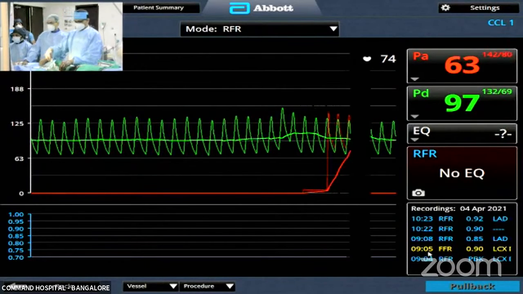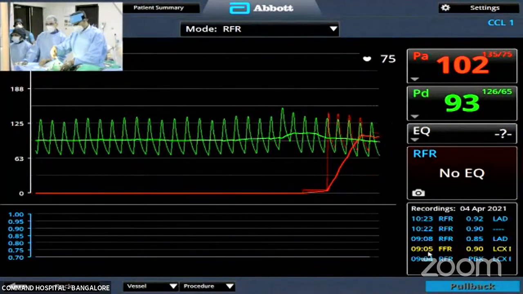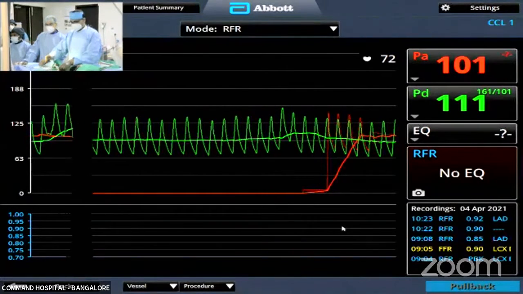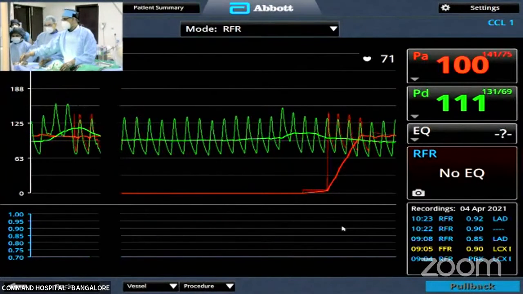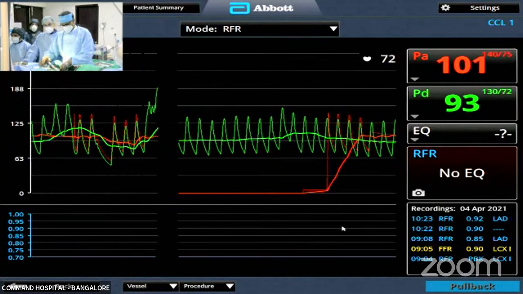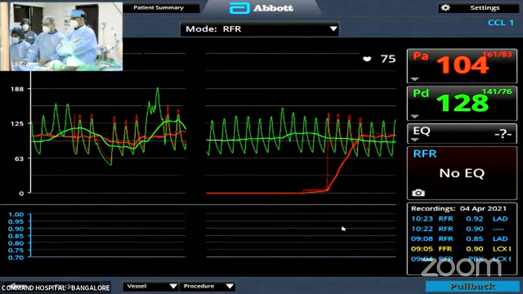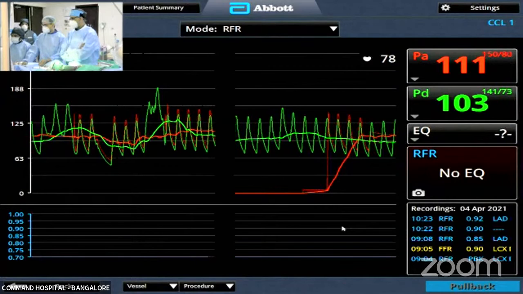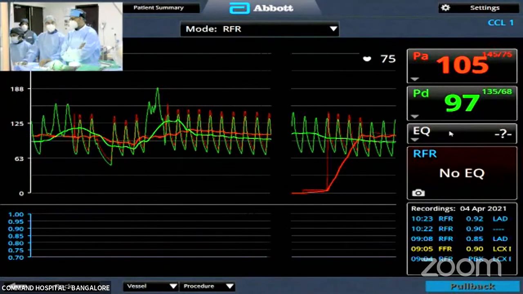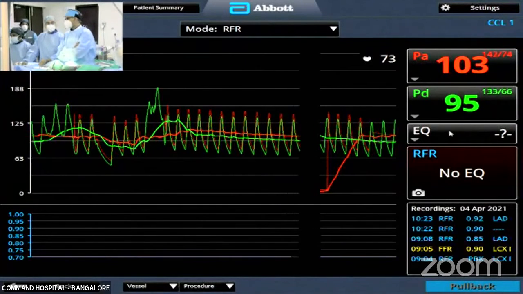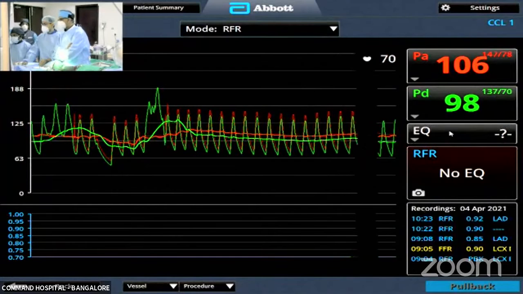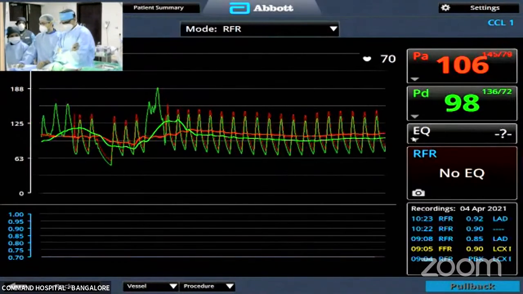I'm just clearing it of contrast. Dr. YVC, you can comment. I think there's some problem with the FFR measurements. They're getting the distal PD more than PA in between. I think once it is done, if the RFR is more than 0.89, that settles the issue once and for all.